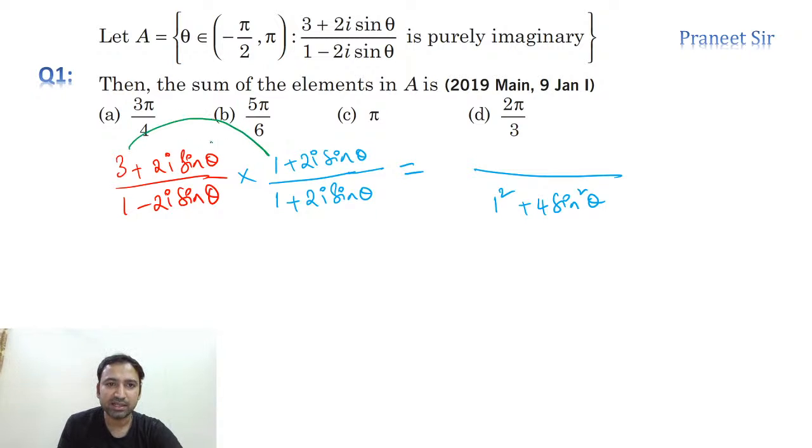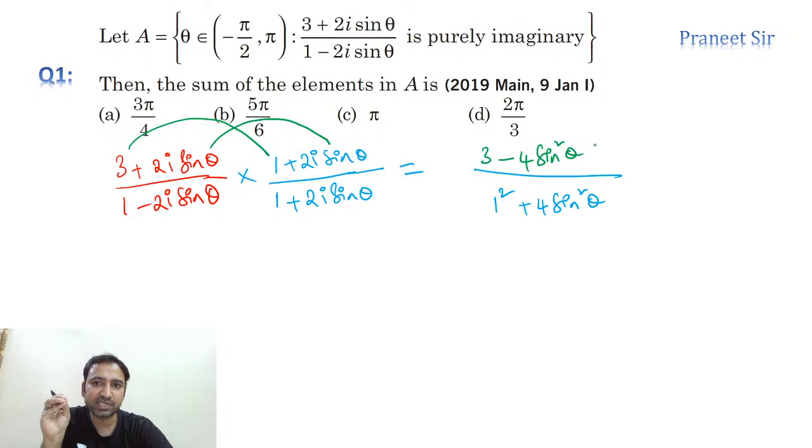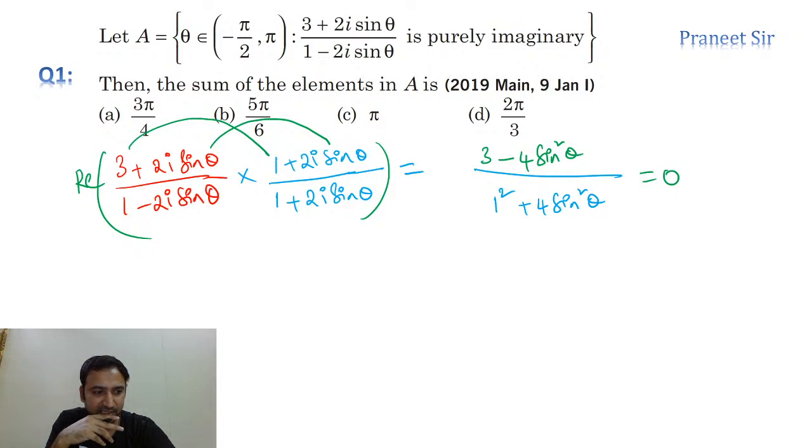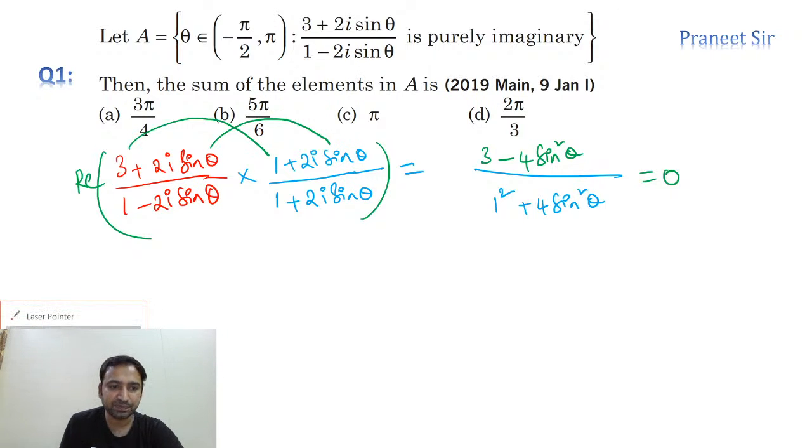So we need the real part: real into real, imaginary into imaginary. If you do that, 3 minus 4 sine square theta, that's what we're getting, guys. So this is the real part. We are calculating only the real part, and this real part we should equate to 0. Okay Harshita, D is the answer. Yashan is also saying D. Surendra is also saying D. Okay, let's see. Now if you equate it to 0, only the real part I just calculated and I am equating it to 0.